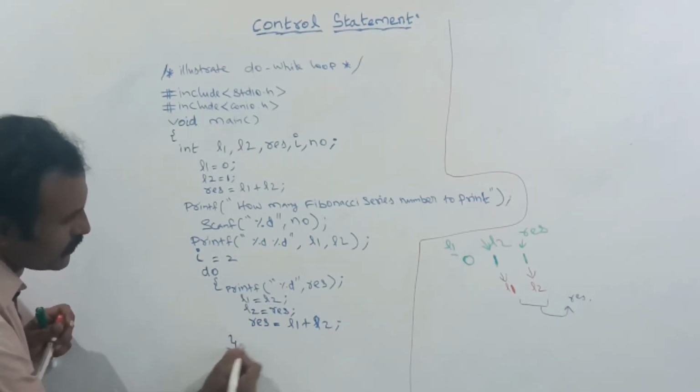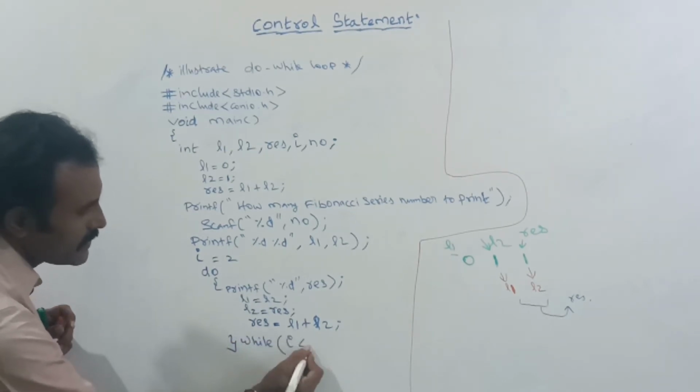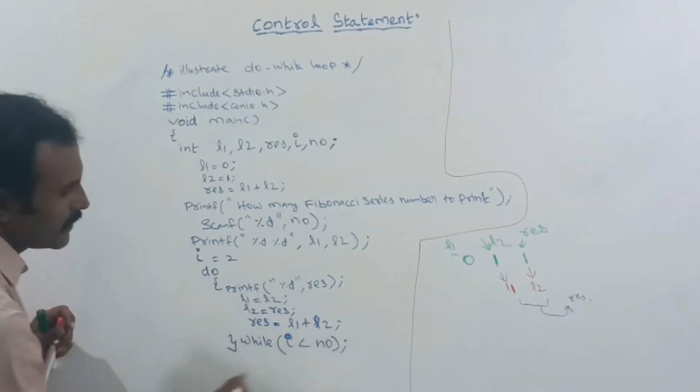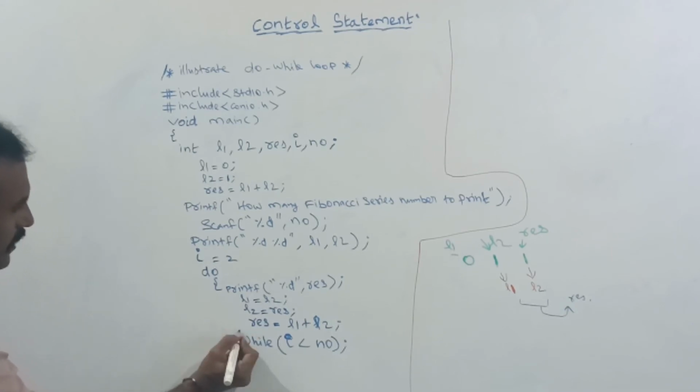Here you close while, I is lesser than NO, and semicolon. Before that, we should increment the I value, I plus plus.